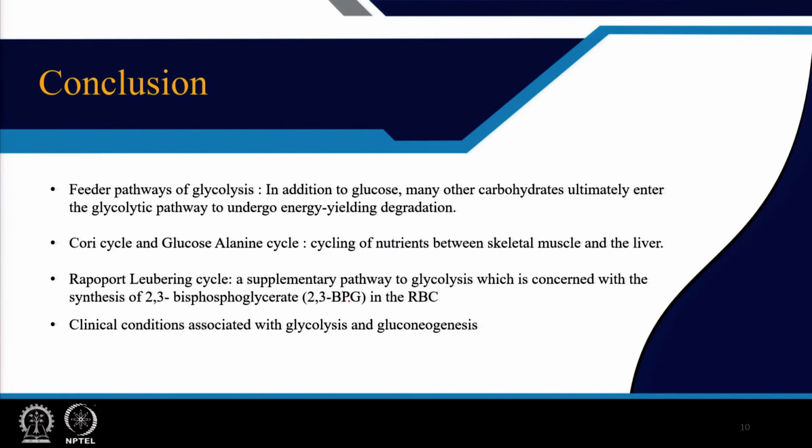Rapoport Leubering cycle, which is a supplementary pathway to glycolysis, and that is concerned with synthesis of 2,3-BPG in RBC, and this 2,3-BPG has immense role in hemoglobin oxygen binding and delivering oxygen to the tissues. And finally, we have discussed few clinical conditions related to glycolysis and neoglucogenesis.